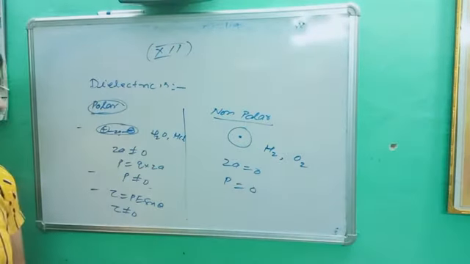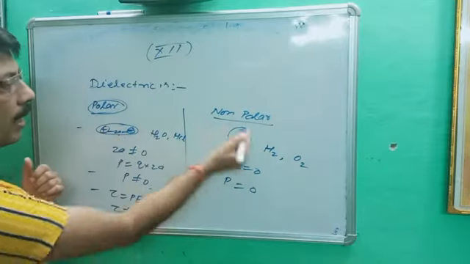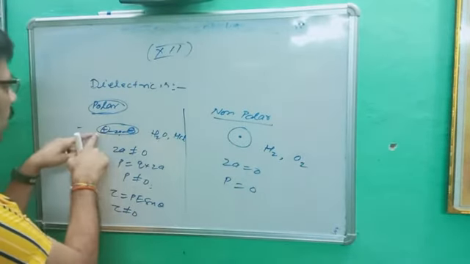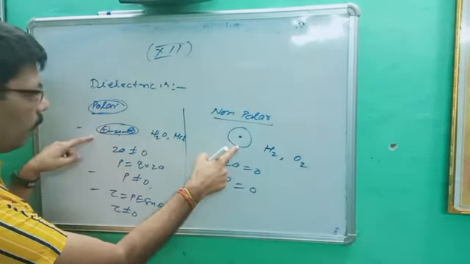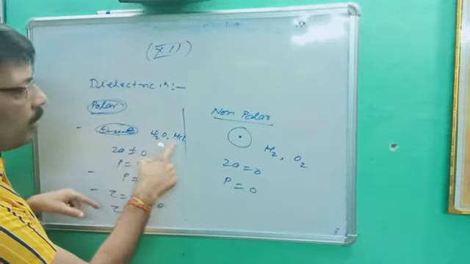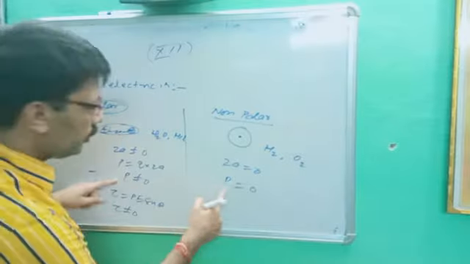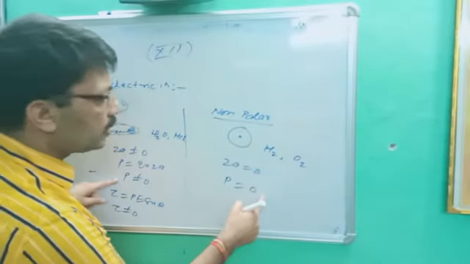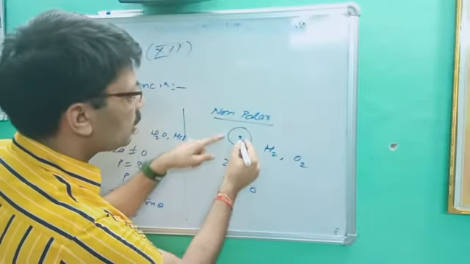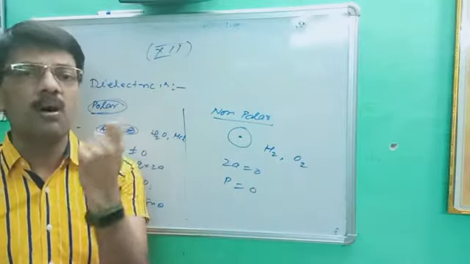Note down the points. They are the basic difference between polar and non-polar. This is the diagram for polar, this is the diagram for non-polar. Examples are H2O, HCl here, and hydrogen, oxygen here. Here P is not equal to 0, here P is equal to 0 because 2a is 0, since they are not separated by any distance.